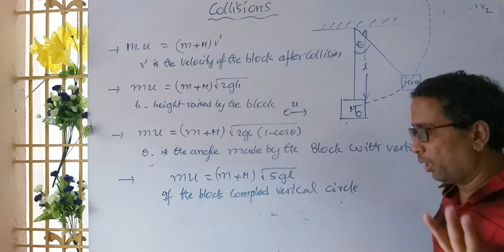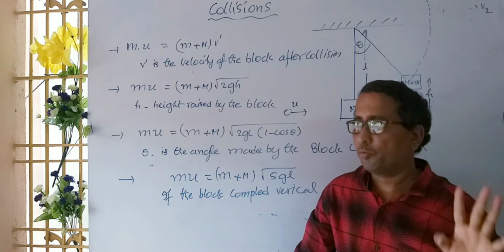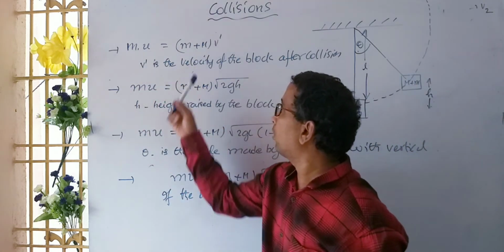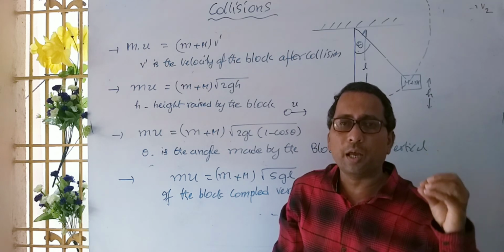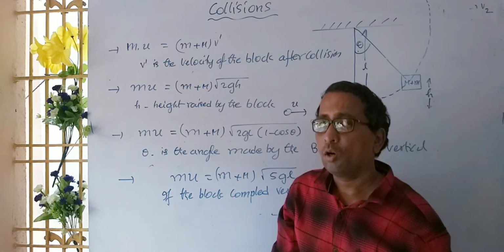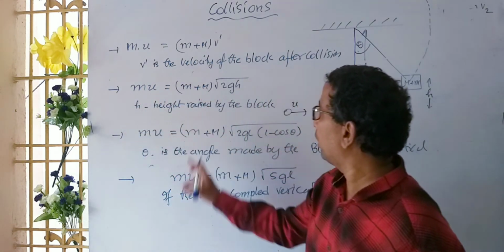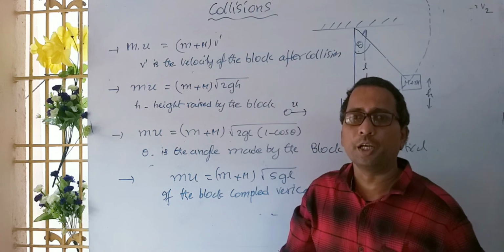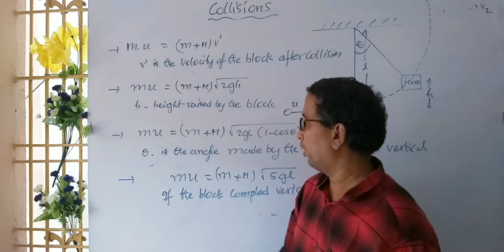So from the ballistic pendulum, we have to remember four cases. First one, mu is equal to (M plus m) into v dash, where v dash is the velocity acquired by the system after getting collided. Next one, mu is equal to (M plus m) into root of 2gh, where h is the height raised by the pendulum.